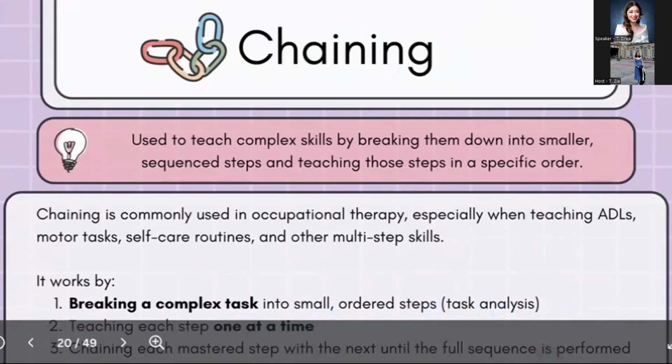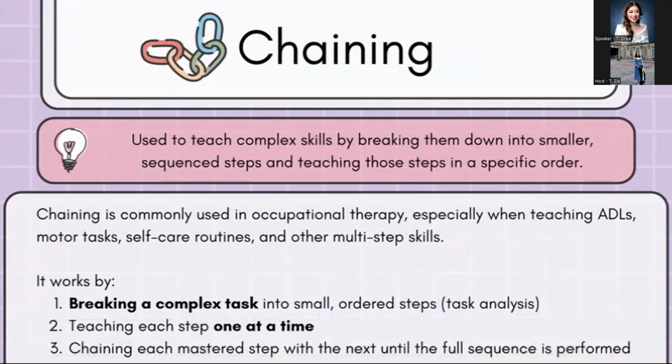Ano ba yung activity natin? Let's say we will put on a t-shirt. So first we will see ano ba yung kailangan natin, ano ba yung first, second step sa pagsuot ng t-shirt. So that's task analysis. And then i-break natin siya one at a time. So hindi natin siya ibibigay agad. Hindi lang natin ibibigay yung t-shirt agad sa child.